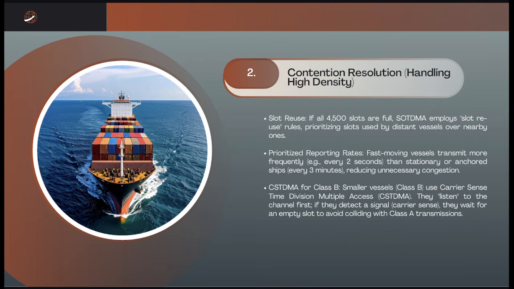And then we also have what we call the prioritized reporting rates. The fast-moving vessels transmit more frequently than the stationary or anchored ships. So this one is reducing unnecessary congestion.